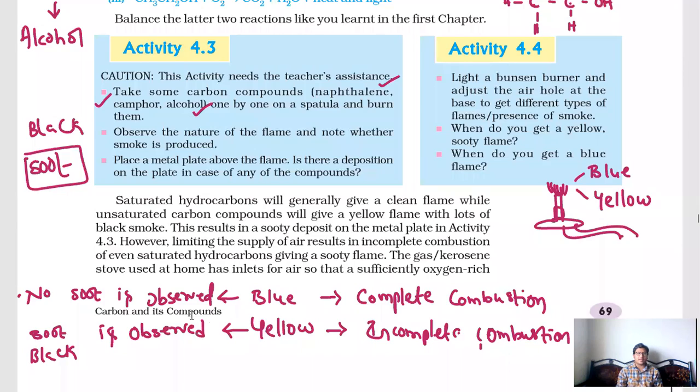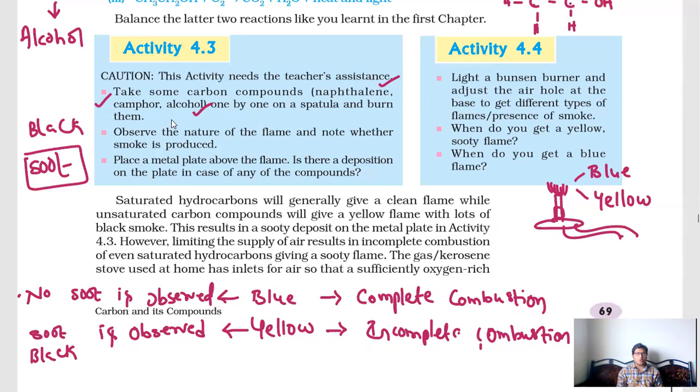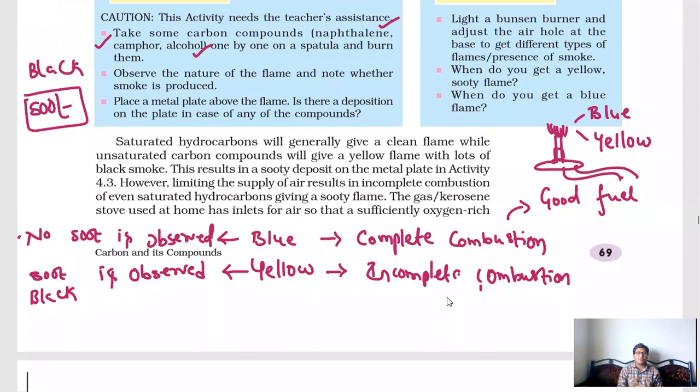So now from this what can we say? Alcohol. If you burn alcohol, no soot, no dust particles, no black color products are formed, because alcohol goes with complete combustion and it is a very good fuel. Complete combustion and blue color is the indication of a good fuel, and yellow color or black soot or incomplete combustion is the representation of a bad fuel.